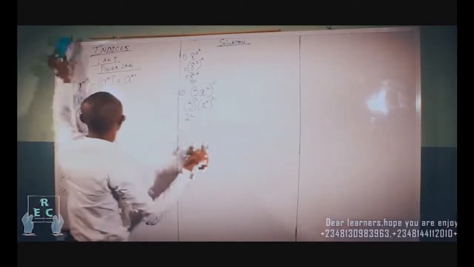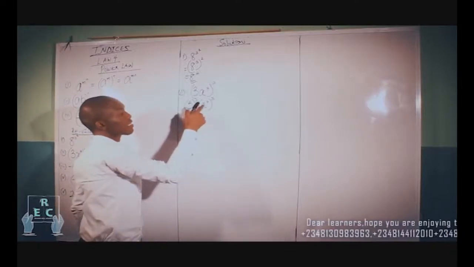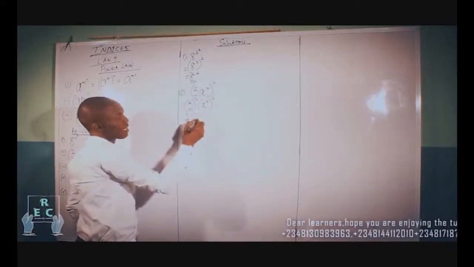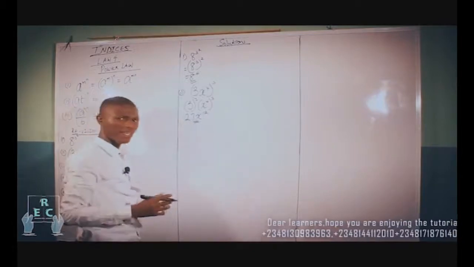27. Okay, 27x raised to the power of 4. The same law applies here. 4 multiplied by 3, that's 12. No more, no less. Did you get that?